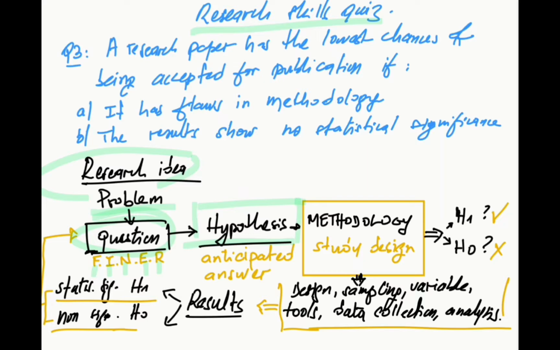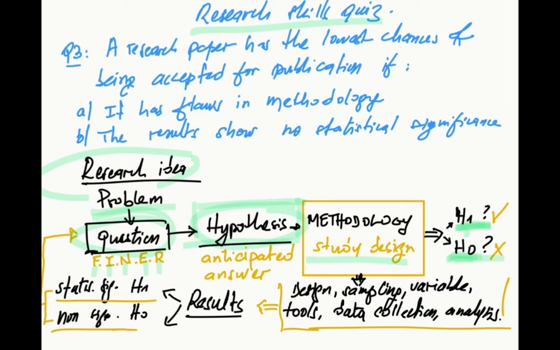But we need to make up a methodology to answer this question, and so to accept or to reject the hypothesis. The research hypothesis is symbolized as H1, while H0 is called the null hypothesis, which is the opposite of the research hypothesis. So the whole process of designing a research is to have that design that enables us whether to accept or reject the research hypothesis.